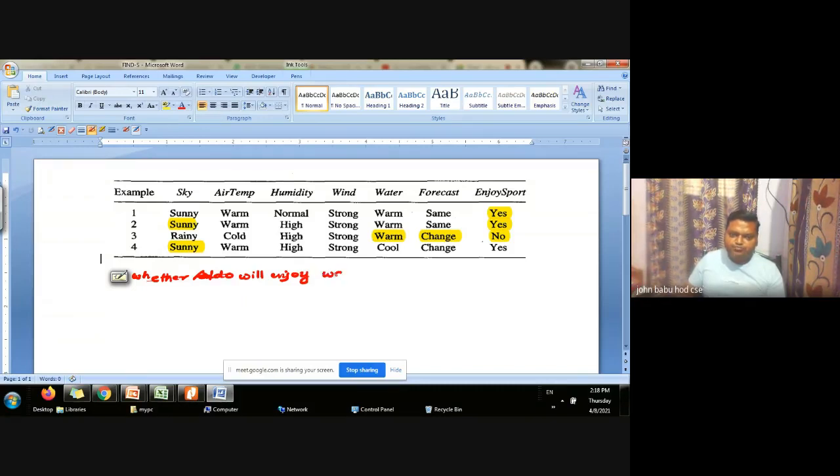Water sport or his favorite water sport on a given day. This is our problem statement. Okay. So we have 4 examples. Among them, 3 are positive examples, 1 is negative example. So what we are trying to do is, we are trying to find out